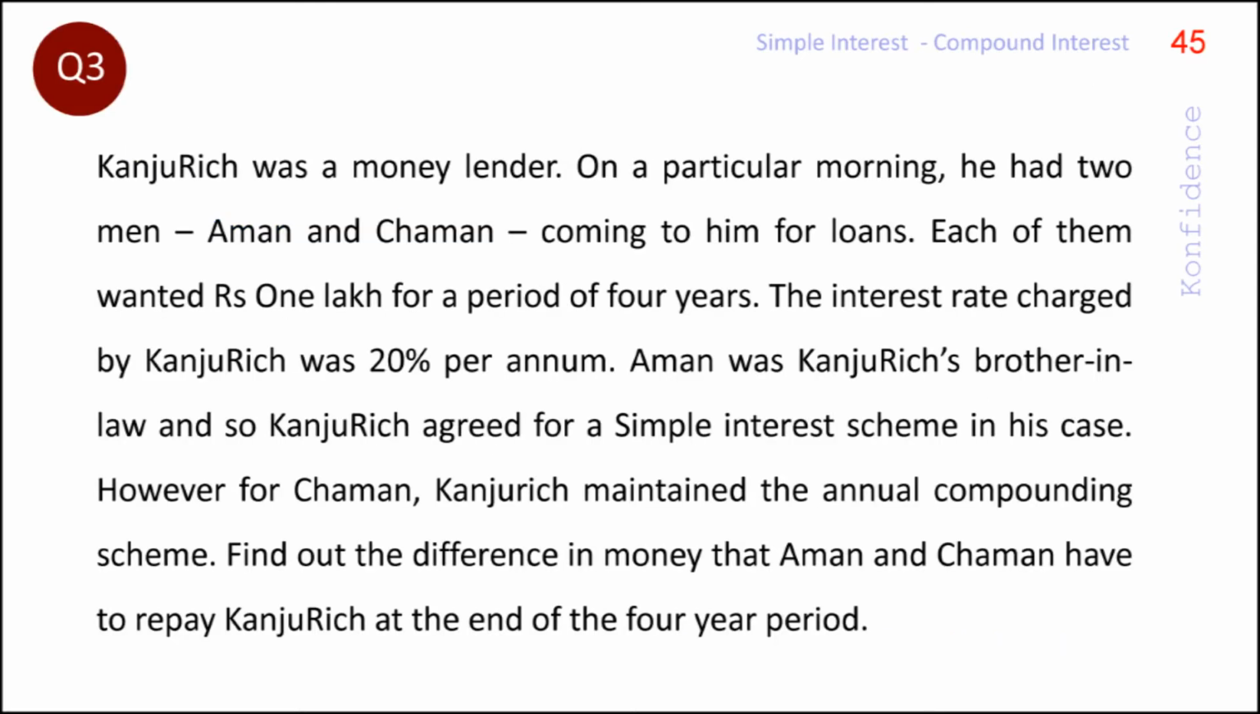Refer to the question Q3. We shall also use this example to learn an important formula for calculating compound interest. In the question given there, the person Kanju Rich is a money lender. Aman, the brother-in-law of Kanju Rich, takes a loan of rupees 1 lakh for a period of 4 years. On the same day, another person, Chaman, also takes a loan of rupees 1 lakh for 4 years itself. However, the interest schemes for Aman and Chaman are different. We are asked to find the difference in their repayment amounts.